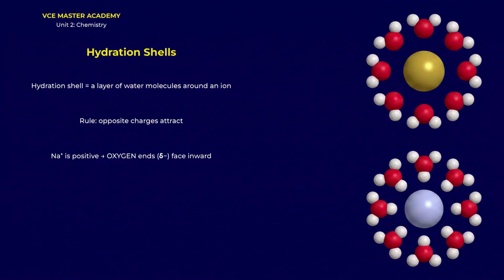Now the chloride ion. It's negative, so water flips around. The slightly positive hydrogen ends face inward. The oxygens face away. Quick check, and this one is a favorite exam question. Which end of water faces the chloride ion? The hydrogen end. And which end faces sodium? The oxygen end. If you got both, brilliant.